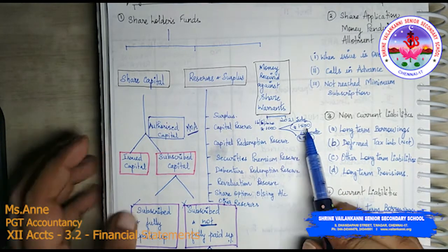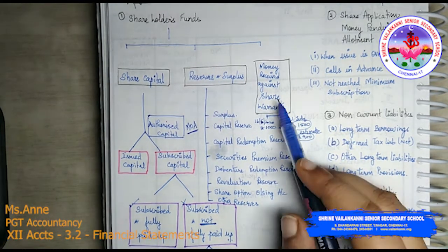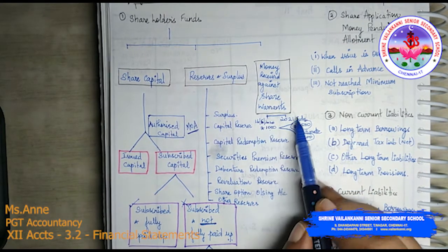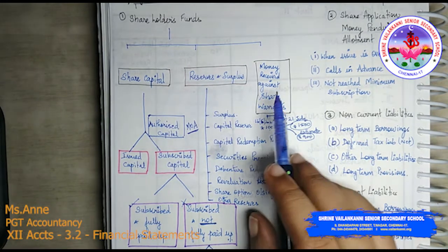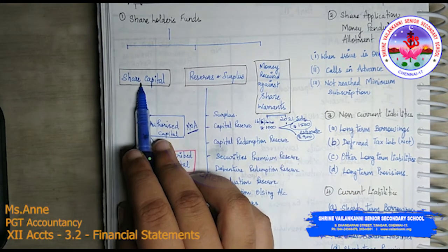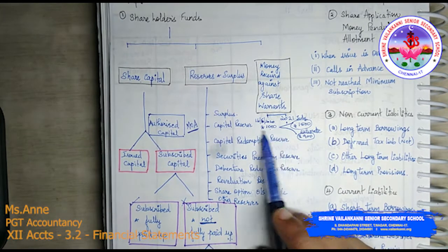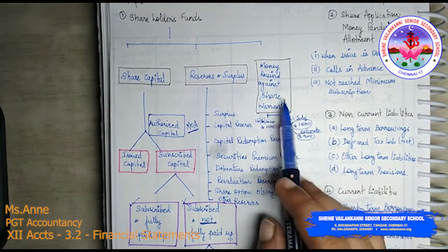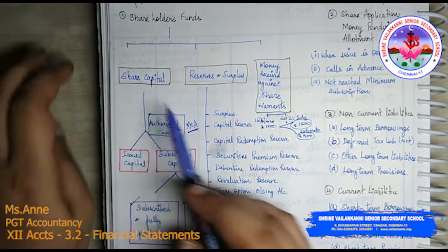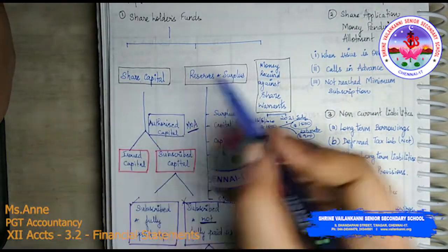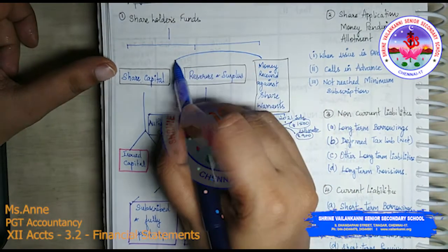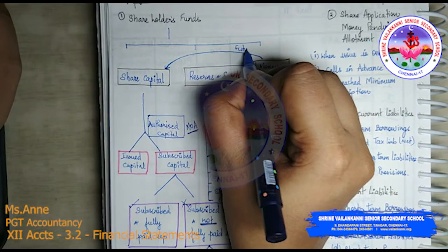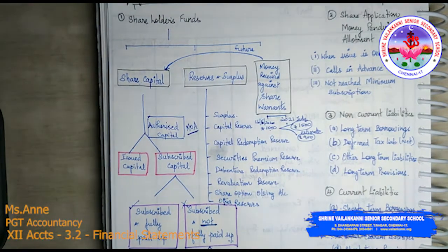So what the shareholders will do is that they will pay the money, get the share warrant, and keep it. After a certain point of time, this money will be transferred to the share capital. Can you understand this? So this is the basic scenario of what is money received against share warrant. It is not part of share capital. At a future date, it will be transferred to share capital. You should be able to understand this.